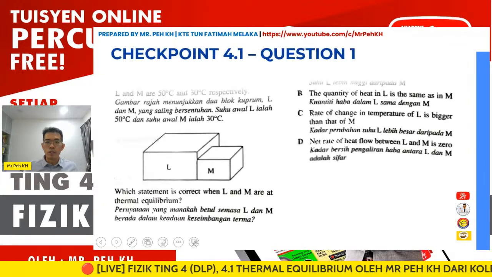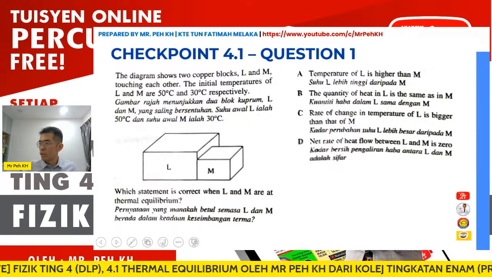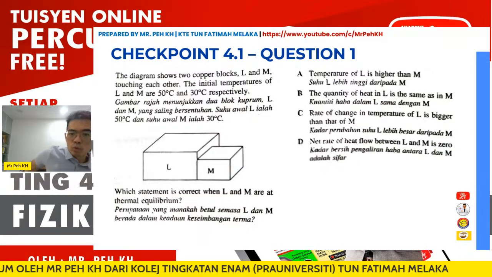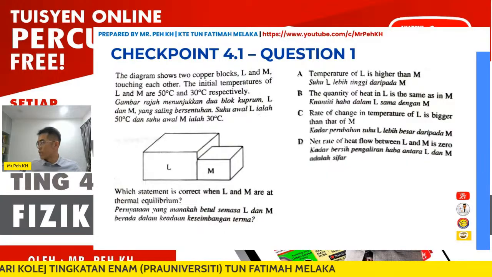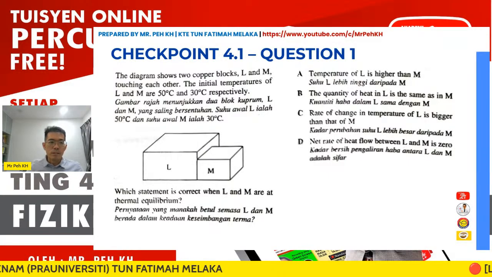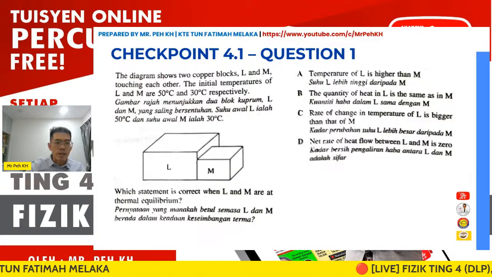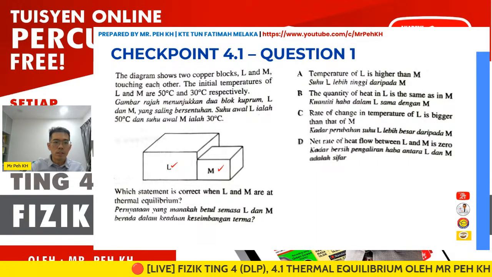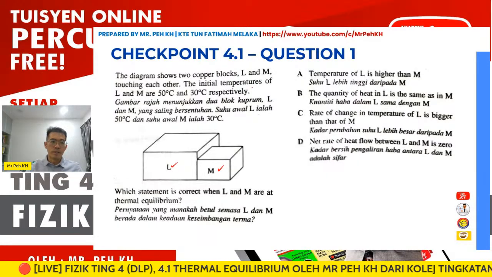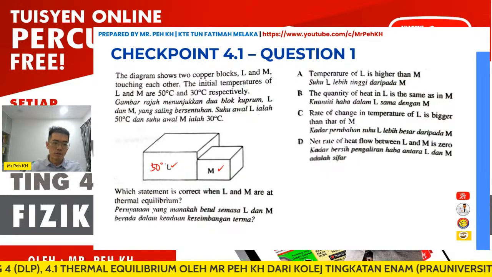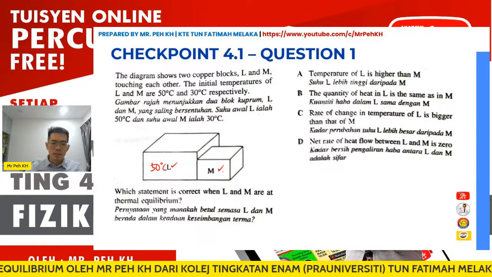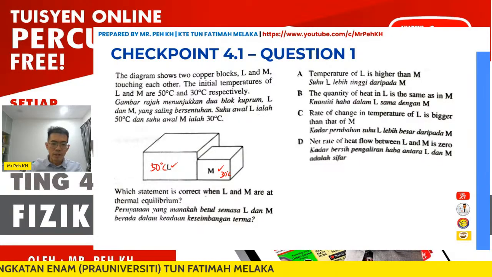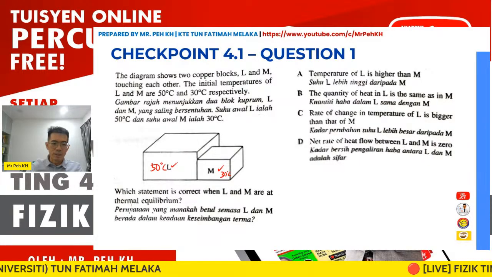So we have finished our first learning standard. Here I prepared a few objective questions for learning standard 1. You might share your answer in the chat room. Let me read the question first. The diagram shows two copper blocks, L and M, touching each other. The initial temperature of L is 50 degrees Celsius and M is 30 degrees Celsius respectively. Which statement is correct when L and M are at thermal equilibrium?